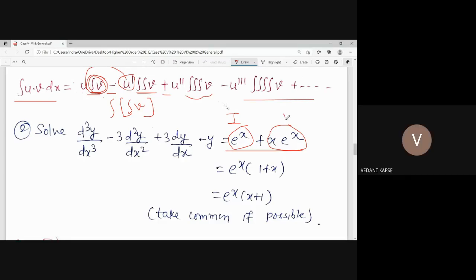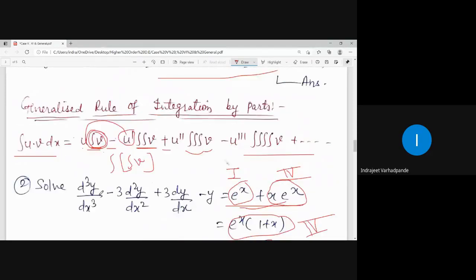Case 4. Why? Because in the product, when we have one of the terms as exponential along with v of x, where v of x is sin ax, cos ax, or x to the power n, we identified case number 4. But if you do the simplification, that is by taking e to the power x common, it is reducible to only one case, that is case number 4. Case number 4. Why? Because what is in the product? One of the terms is exponential, the other term is polynomial. So is it case number 4 or case number 5? Case number 4.